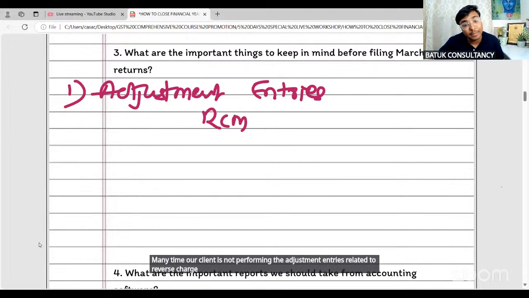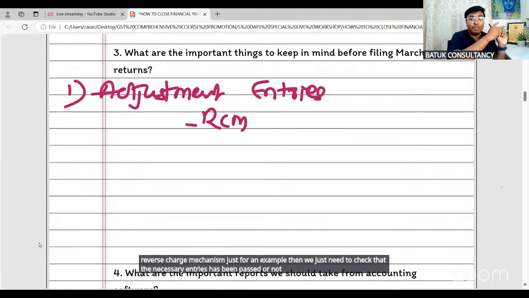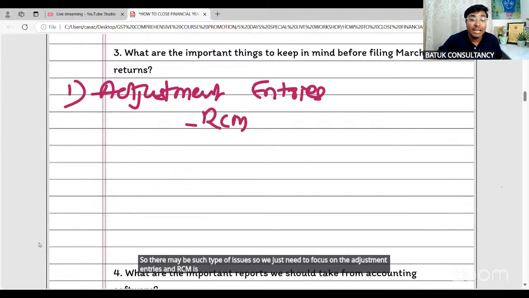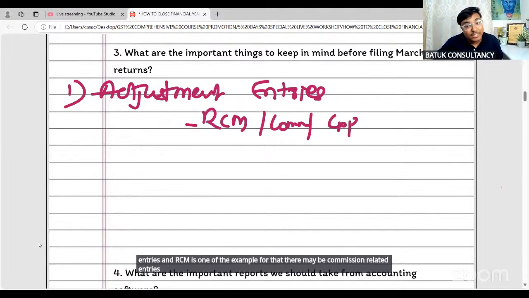Just for an example, we just need to check that the necessary entries have been passed or not. Otherwise what happens is, we have paid the output tax but the ITC has not been claimed. So there may be such types of issues. So we just need to focus on the adjustment entries, and RCM is one example of that. There may be commission related entries, there may be expenditure related entries. We need to focus on that.